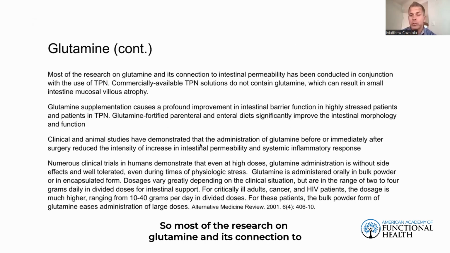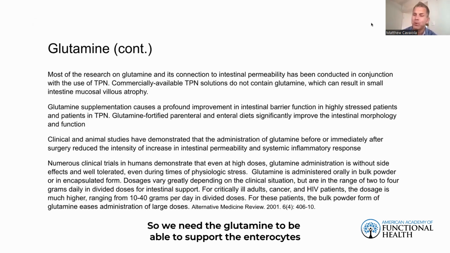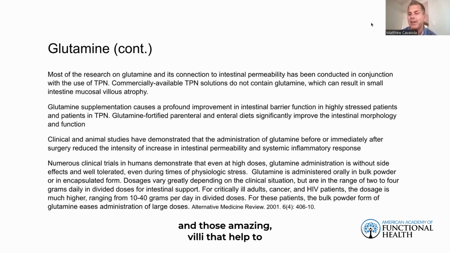So most of the research on glutamine and its connection to intestinal permeability has been conducted in conjunction with the use of TPN, that's total parenteral nutrition. This is where we're giving nutrition intravenously for patients who are not able to eat. Commercially available TPN solutions actually don't contain glutamine. And what has been shown is that can cause small intestinal mucosal villus atrophy. So we need the glutamine to be able to support the enterocytes and those amazing villi that help to absorb